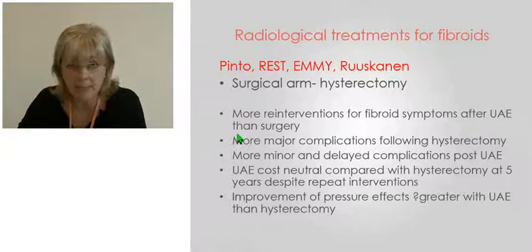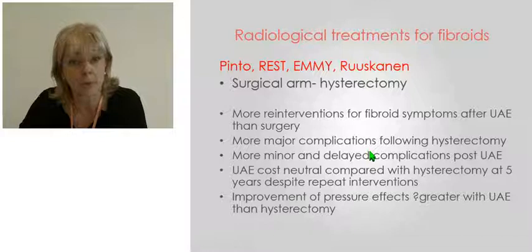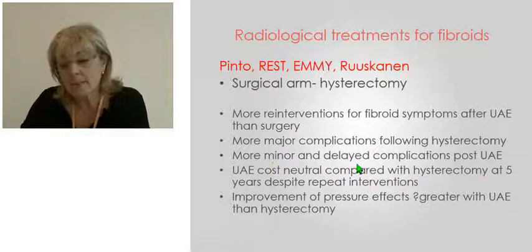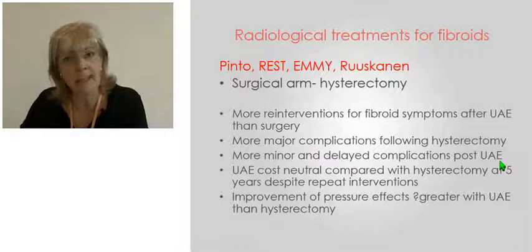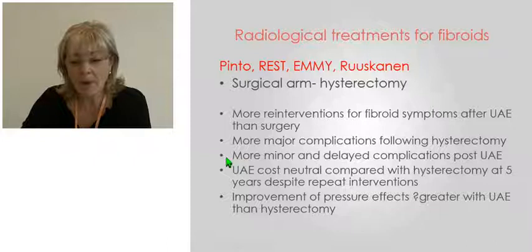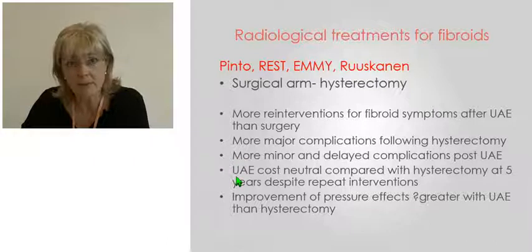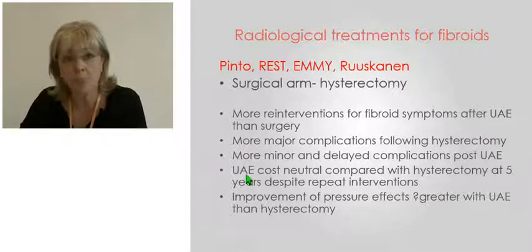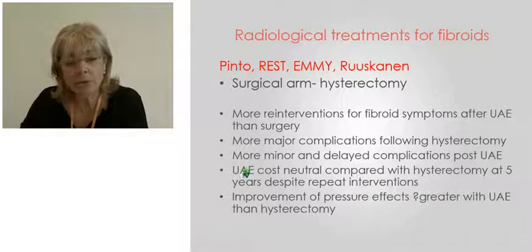Not surprisingly, there were more major complications following hysterectomy, but there were more minor complications and delayed complications out to a year, and sometimes much more than that following embolization. So very different outcomes. However, despite the fact that after embolization we know that a certain proportion of women will require a re-intervention, uterine artery embolization has still been found to be cost neutral compared with hysterectomy at 5 years.